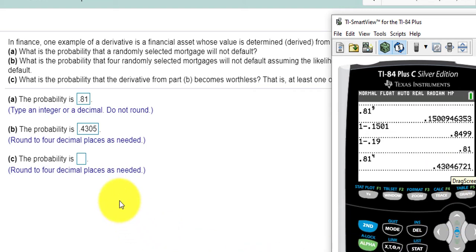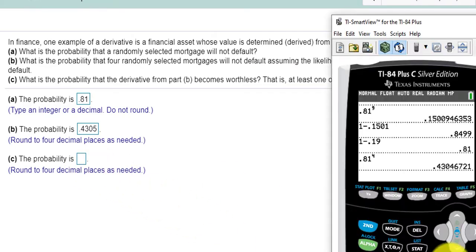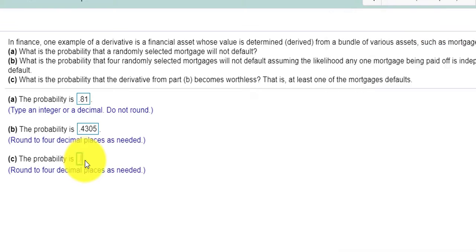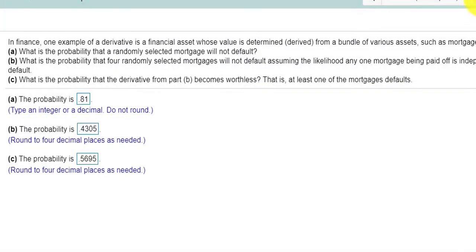And then the last one: what is the probability that the derivative from part B becomes worthless? That is, at least one of the mortgages defaults. So we would do 1 minus 0.4305, and we get 0.5695. Check answer, 100%. That's what I like to see.